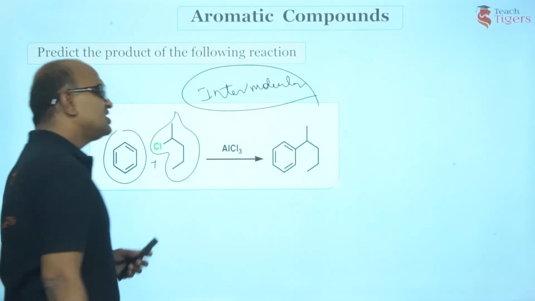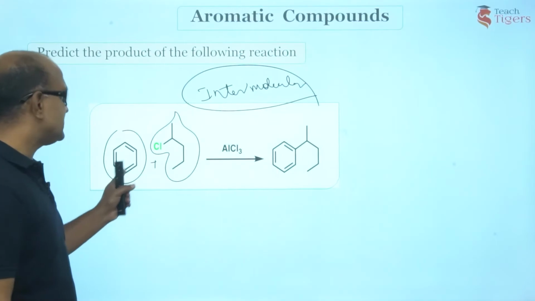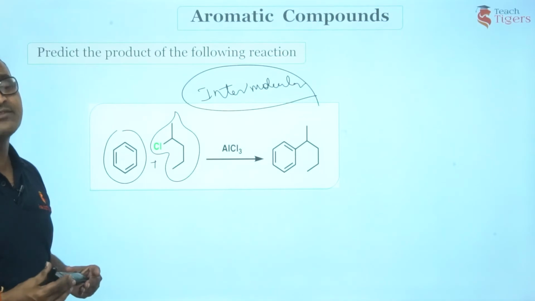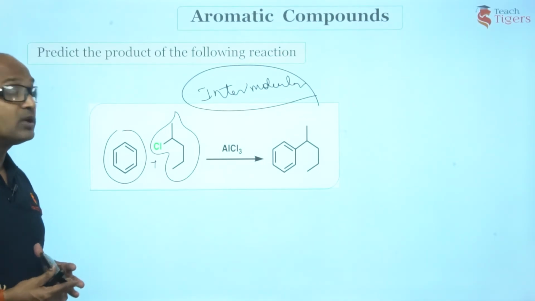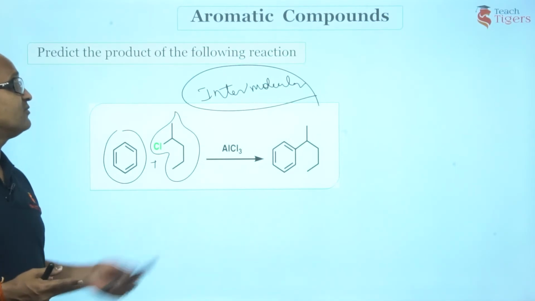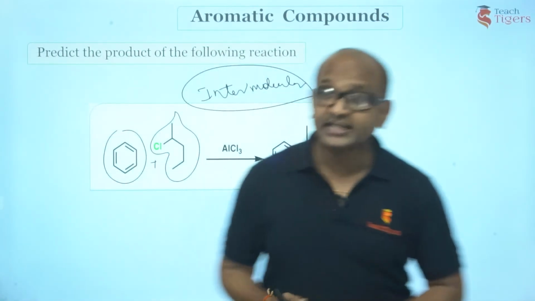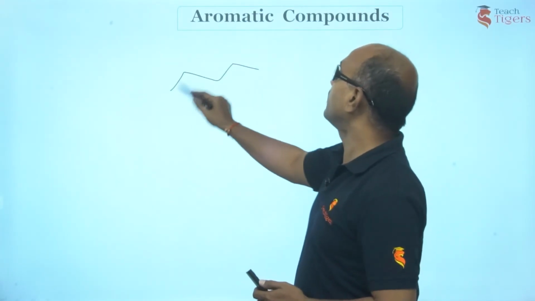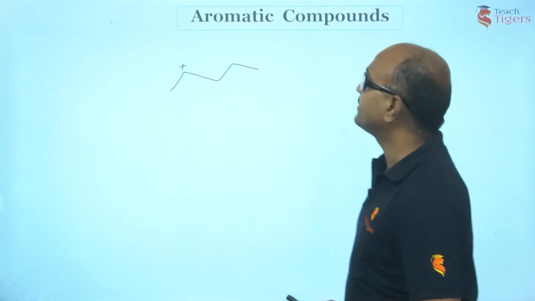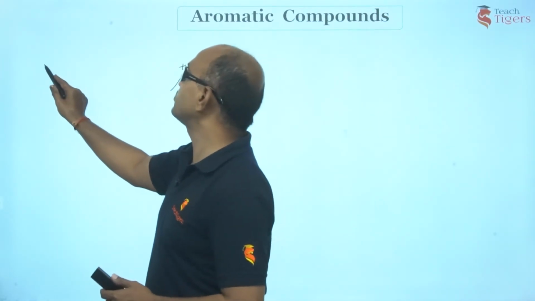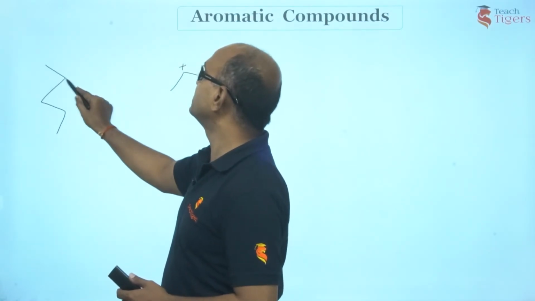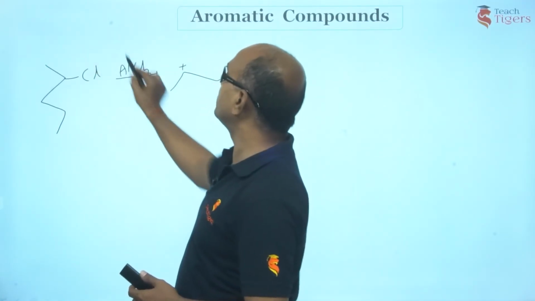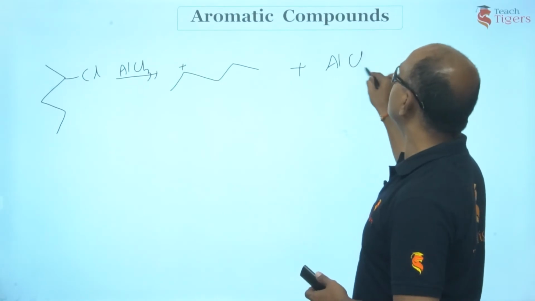So what is the reaction here? Benzene reacts with alkyl halide to give alkyl benzene. So we call this Friedel-Crafts alkylation. Now what is the intermediate here? The intermediate of this reaction is a carbocation. What is the carbocation you are going to get? You have got C, 1, 2, 3, 4, 5. This was the intermediate. How did you get it? It is treated with chlorine in the presence of AlCl3. Chlorine donates electron to give AlCl4 minus.